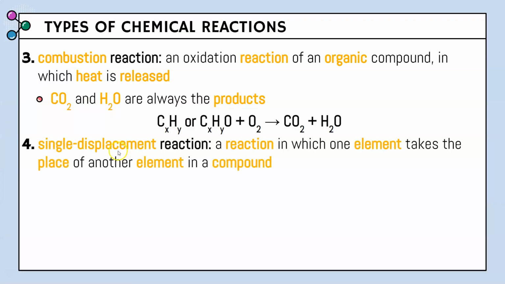The next one is a single displacement reaction. It is a reaction in which one element takes the place of another element in the compound. As we can see, we have A plus BX yields B plus AX, meaning the A took the place of the B, and now B is by itself, and A is with X.